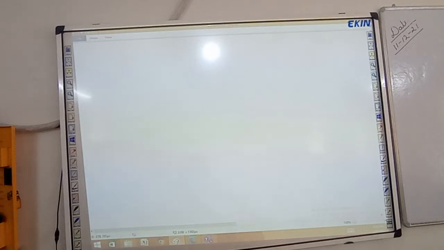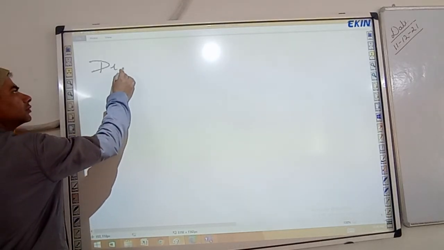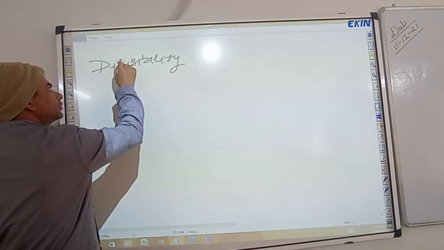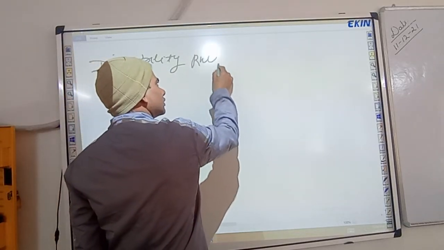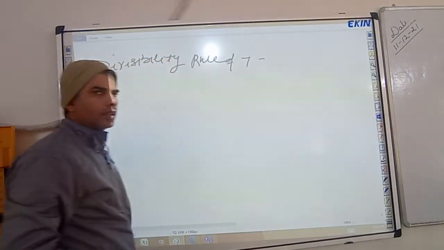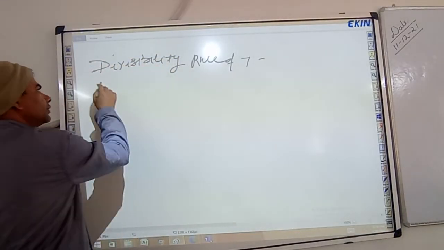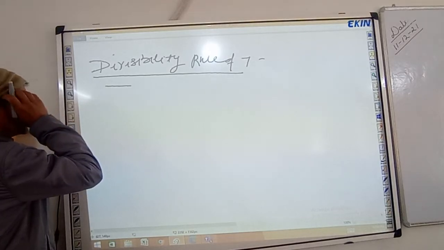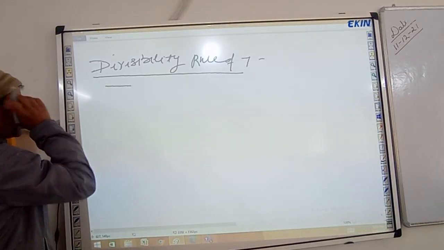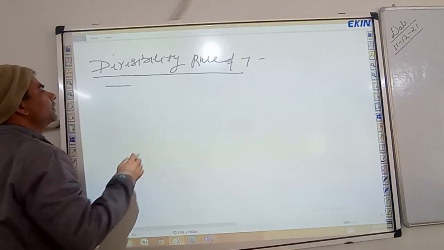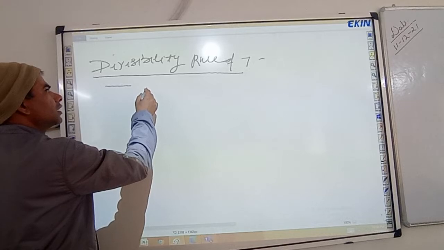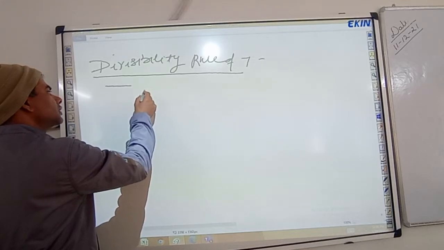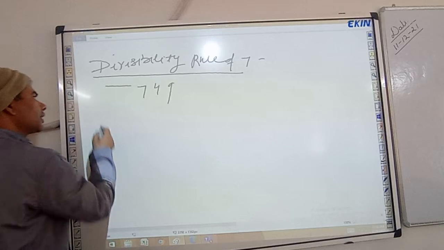Divisibility rule of 7. If any number is given to you, for example 749 is a number.